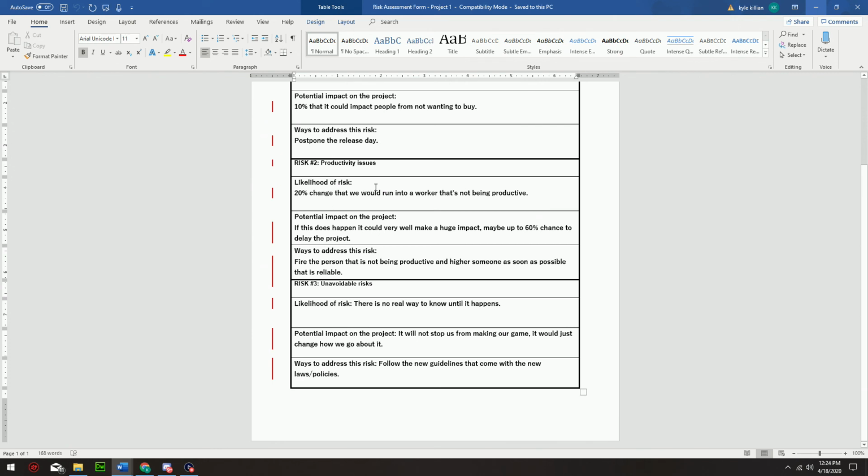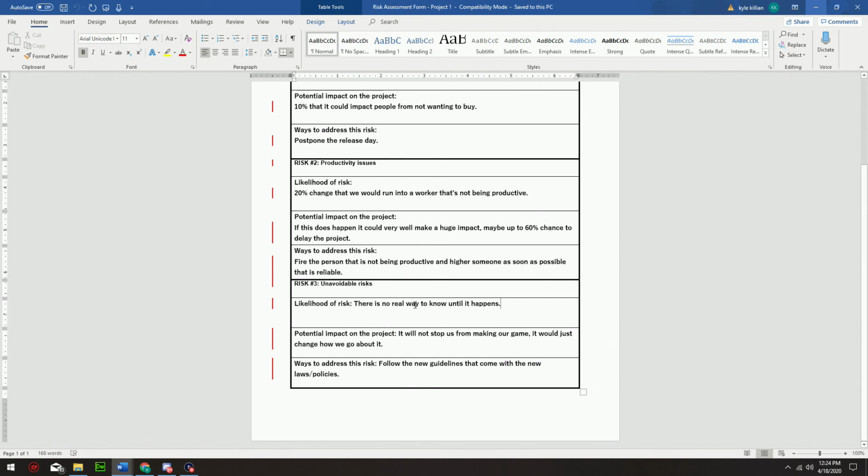Likelihood of this risk is 20% chance that we would run into a worker that's not being productive. Potential impact is if this does happen, it can very well make a huge impact, maybe up to 60% chance to delay the project. Our way to address this risk is to fire the person who's not being productive and hire someone as soon as possible that is more reliable.